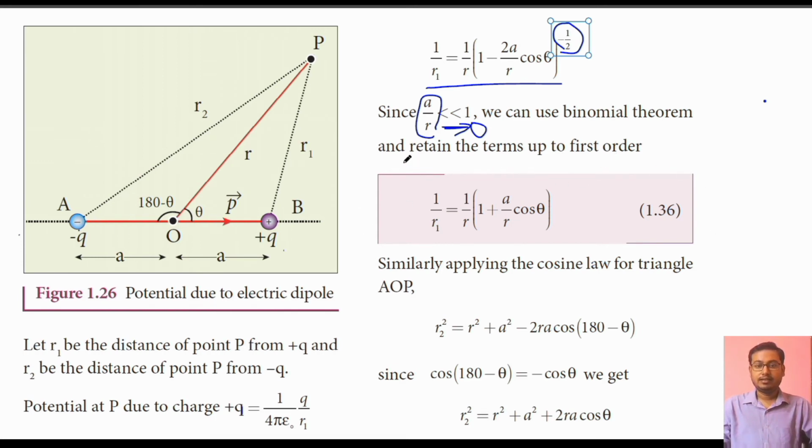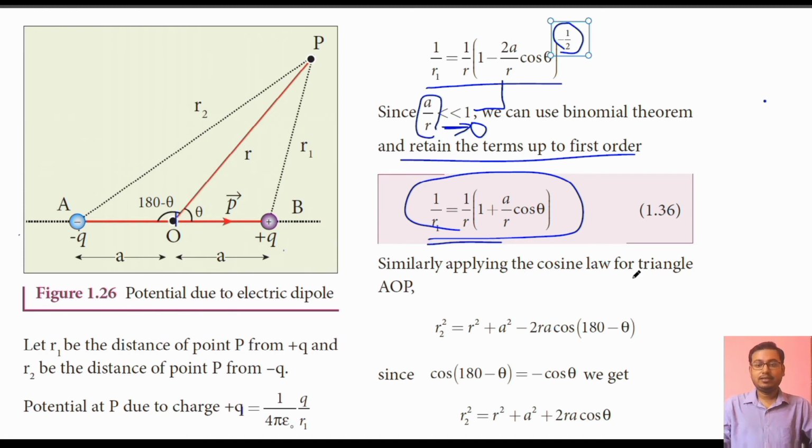Then retain the terms up to first order. When we neglect the higher terms in a/r, we get 1/r1 = (1/r)(1 + a cos theta / r). We got this term from the binomial expansion.